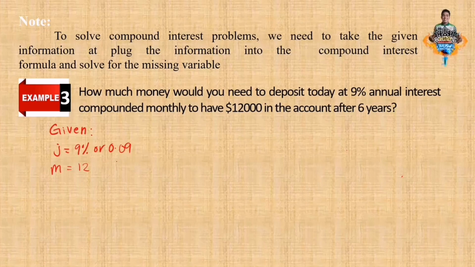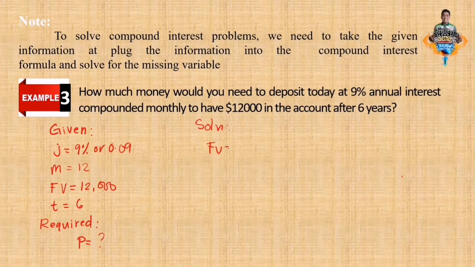To have $12,000, so that is about the future value. Okay. And the time is 6 years. Therefore, what is asked in the problem is the principal, present, or face value. Okay, solution.